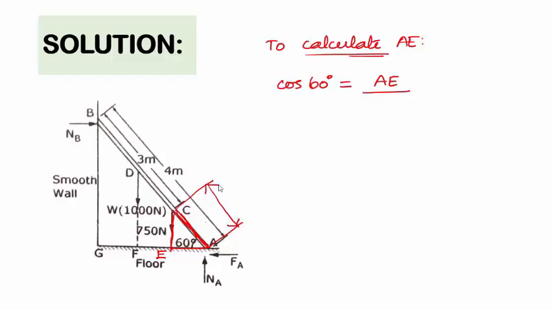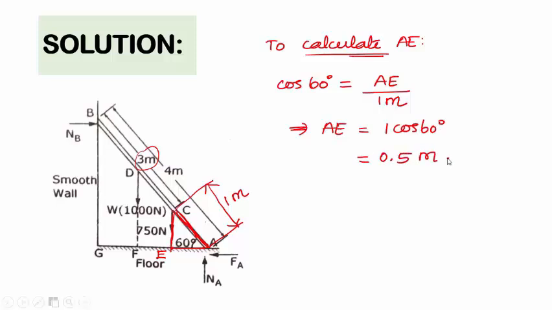The man of weight 750 Newton stands at a distance of 3 meter from the top of the ladder when the ladder is about to slide. This is the data given in the problem. So this distance is 4 minus 3, 1 meter. So the hypotenuse value for this right angle triangle is 1 meter. So AE is equal to 1 cos 60 degree, that is 0.5 meter.